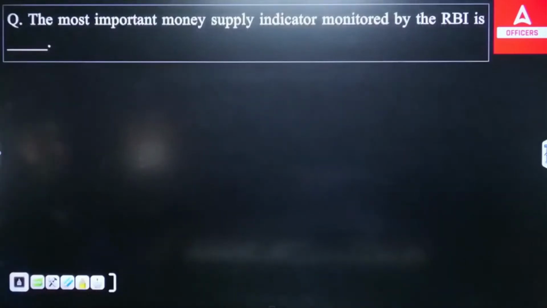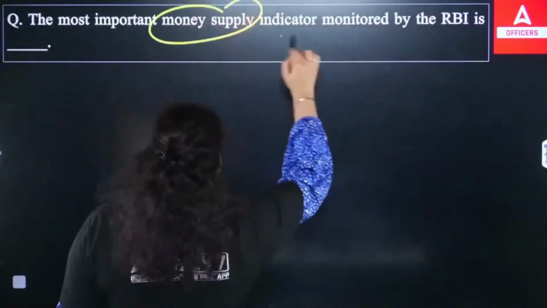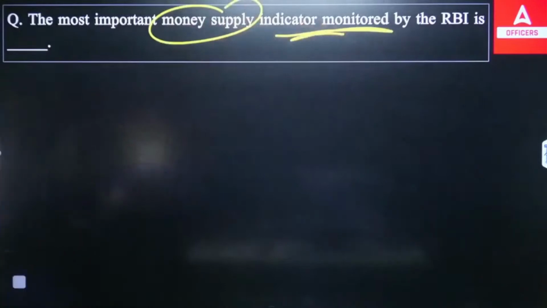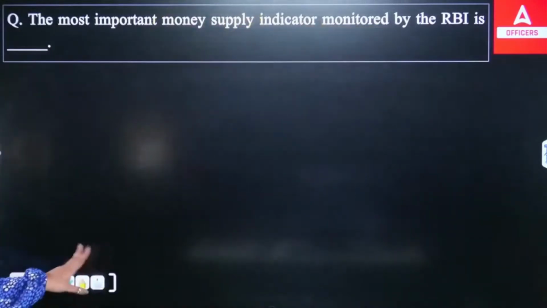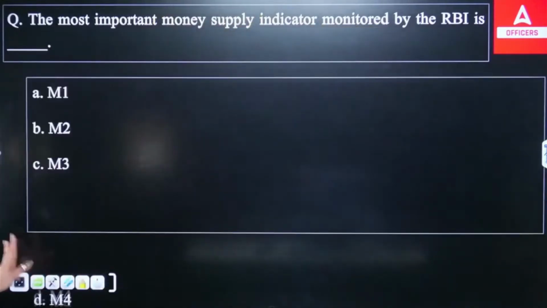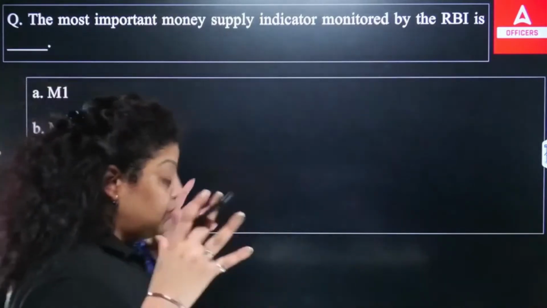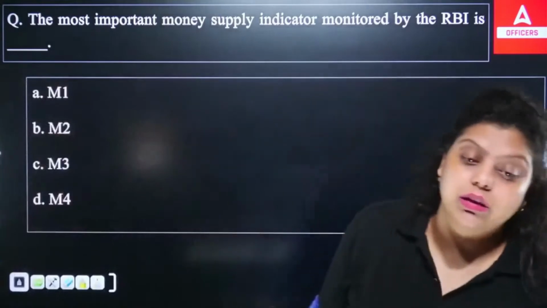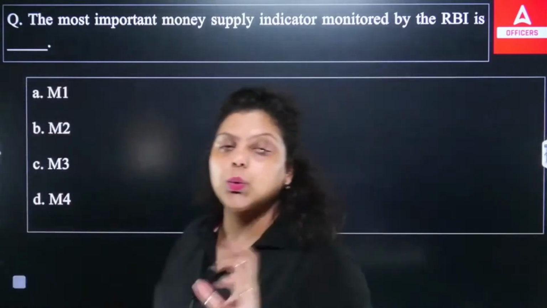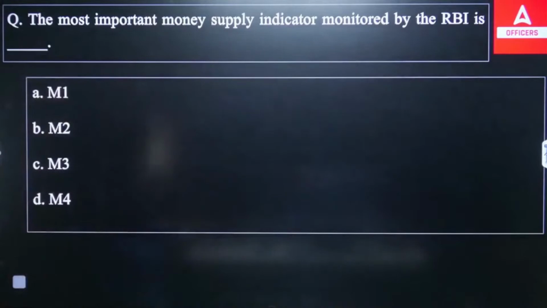Okay, next, the most important money supply indicator monitored by RBI is dash. So we have measures of money M1, M2, M3, M4. Out of these four, which of the following is the important money supply indicator for the Reserve Bank of India that RBI calculates? Let me know which of the following is true. A, B, C or D? I think it is very easy to answer.